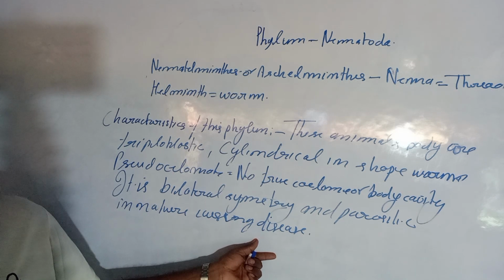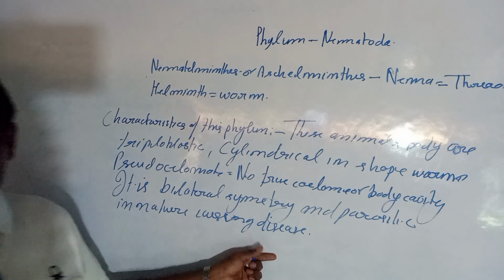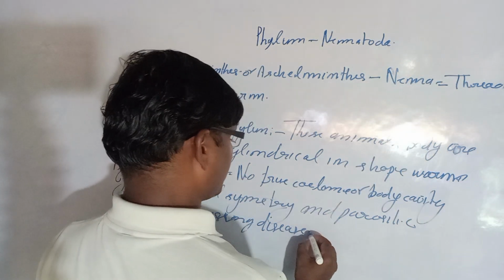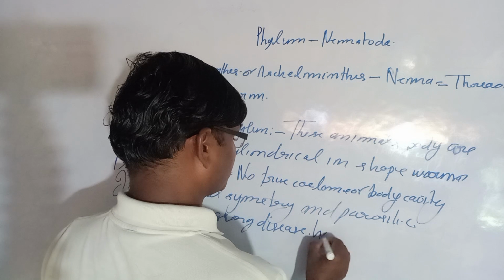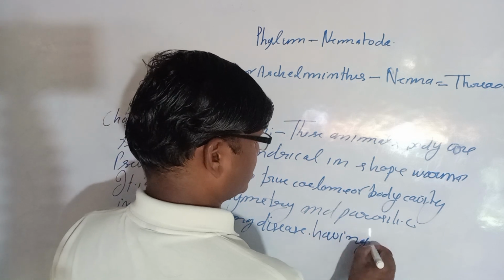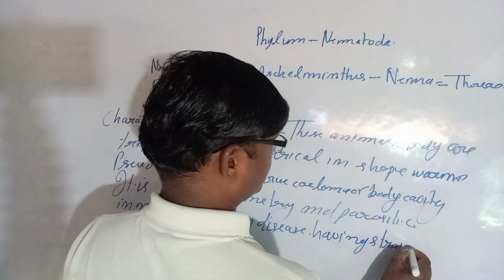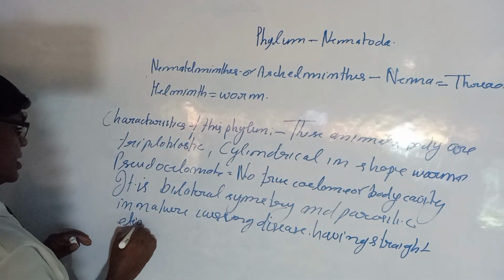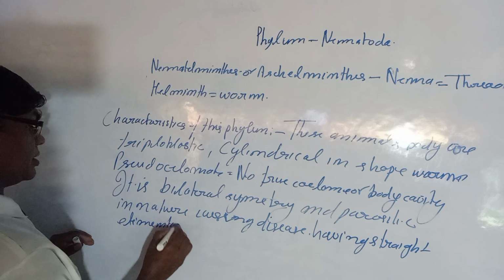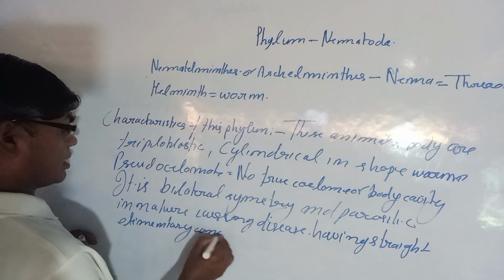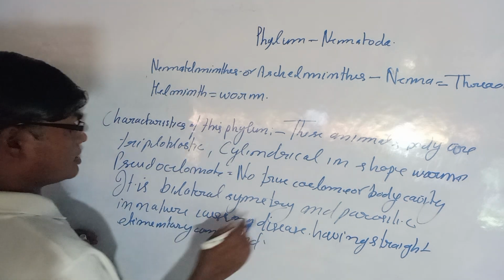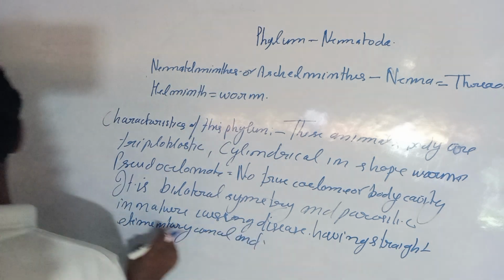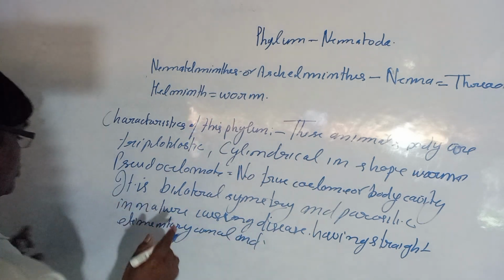They have a completely straight alimentary canal, and these animals also have a mouth and anus.